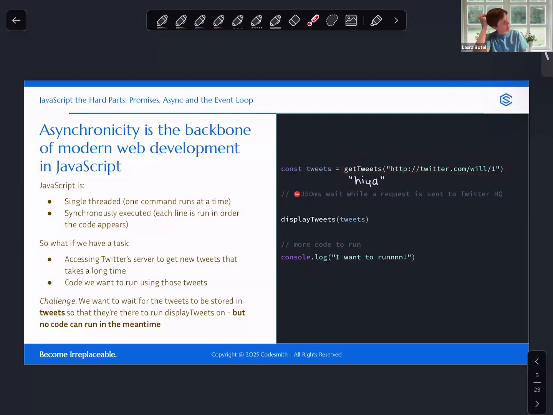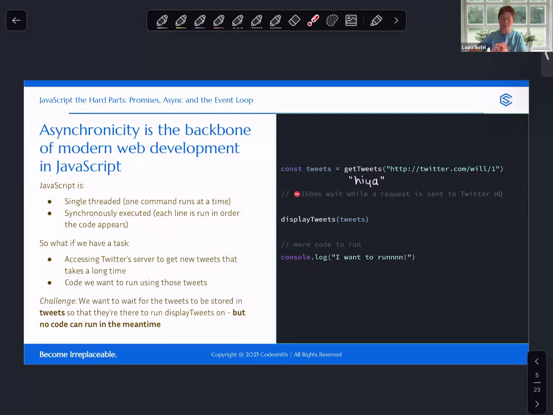Okay, 350 milliseconds is not that long when we think about it, but it is really long when we are working in web development. So while we think that this is, yes, a split second, wait times like this can really add up when you're dealing with hundreds of requests.